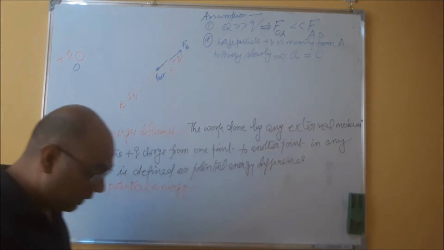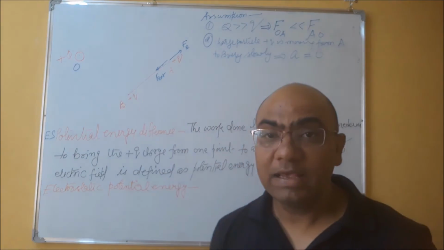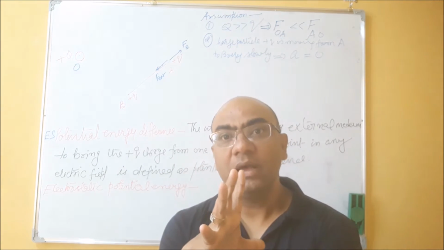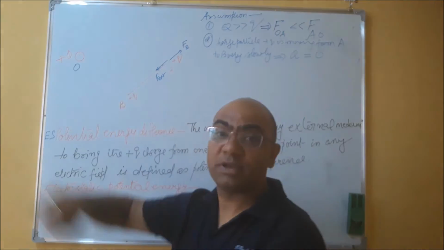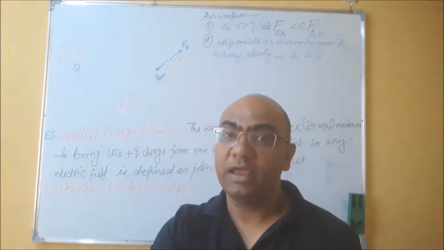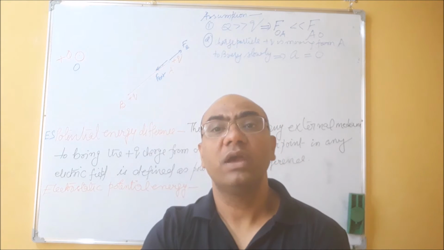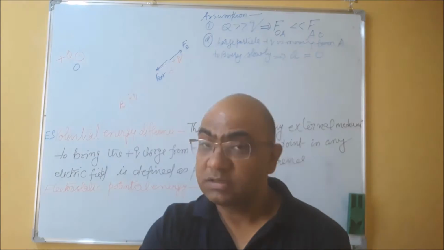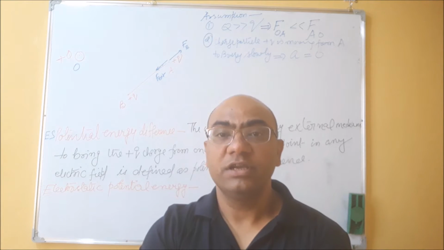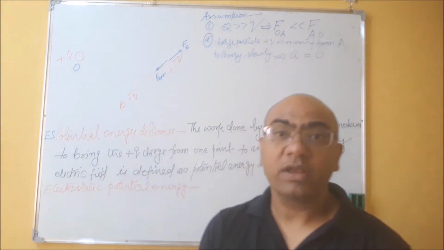So I am again repeating that the charge particle plus q is kept at point A. Since point A is in the electric field produced by this plus capital Q, if this charge particle is placed at point A, naturally it has some kind of energy stored in this charge particle, right? So this energy which is stored in this charge particle is known as electrostatic potential energy. And how can I define it?